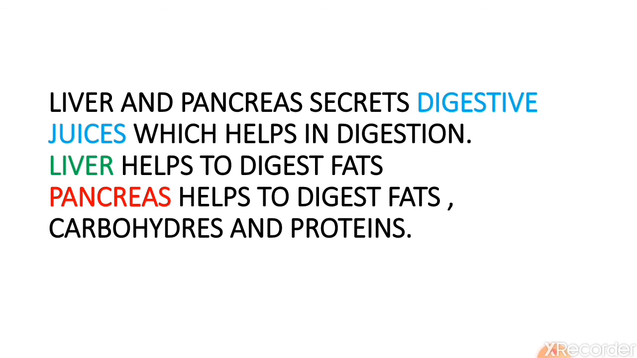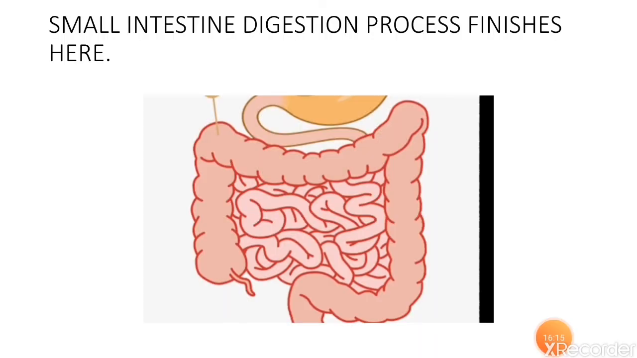Liver and pancreas secrete digestive juices which help in digestion. Liver helps to digest fats and pancreas helps to digest fats, carbohydrates and proteins. So these two secrete their juices in small intestine and they help to digest fats, carbohydrates and proteins. Liver and pancreas make the food simpler and soluble form which can now be easily absorbed by the body.